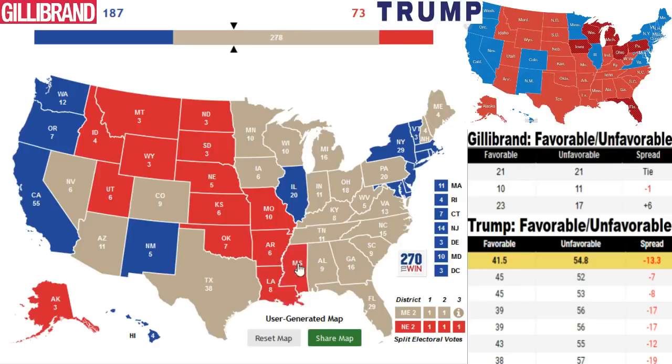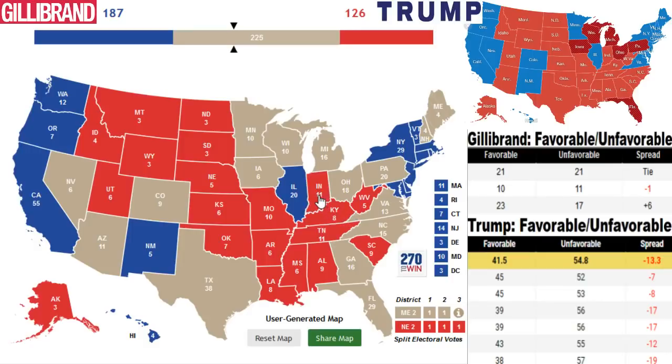Arkansas, Louisiana, Mississippi, Alabama, South Carolina, Tennessee, Kentucky, West Virginia. And I'm also going to leave up Georgia for now because that was a very competitive race between Clinton and Trump. And then I'm also giving Trump, of course, Kentucky and West Virginia. This is an area where I think progressive candidates, someone like Bernie Sanders, for instance, could potentially grab those states against Donald Trump in a head-to-head matchup, but somebody more like Gillibrand, who's viewed as more of that Hillary Clinton mold, I think she would also have a hard time in these kinds of states.